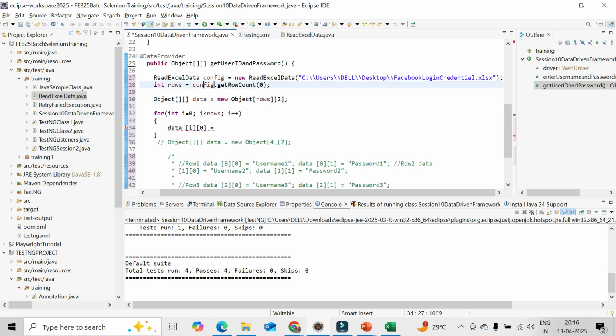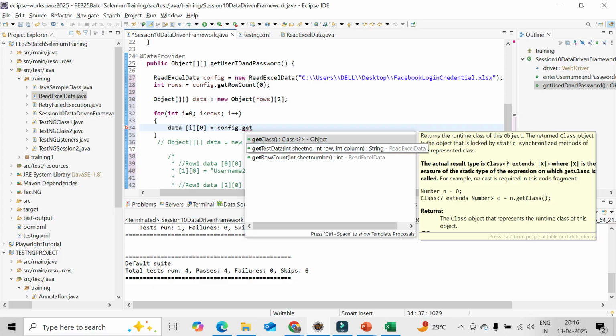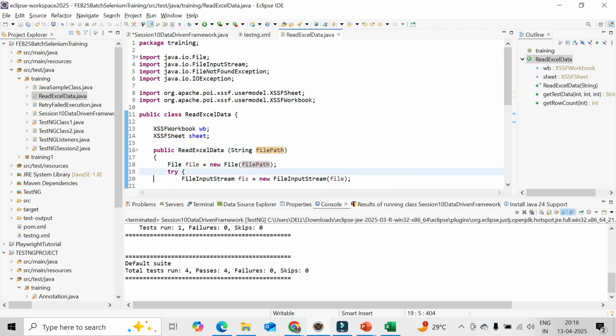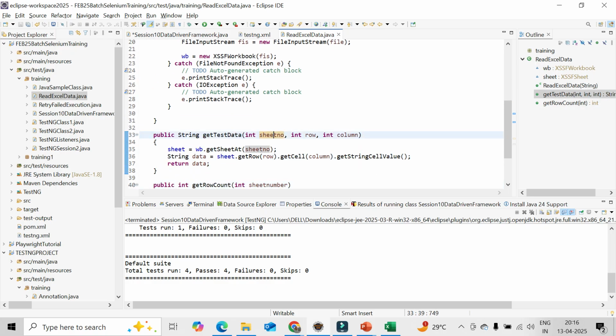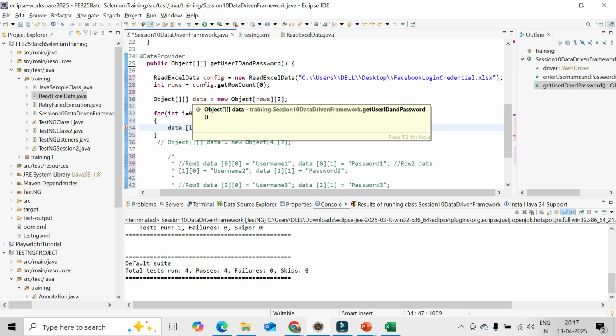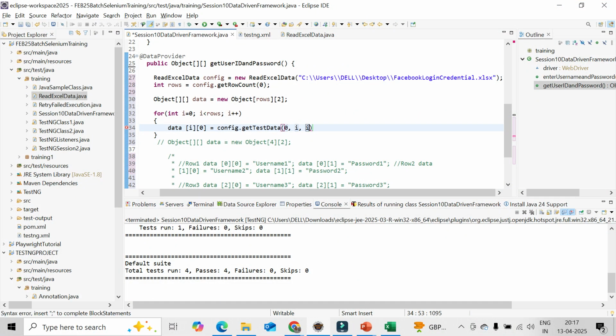And now I'll be calling that object here, dot the method name. What is the method name? Get data method we have called, right? And here I'll be giving, the first one is which sheet name. Try to read it thoroughly. First one is sheet name, second one is row, and third one is column. So that is the way we'll be calling it. Sheet name is 0. Row is nothing but the rows variable I am calling. Here it will be i. And column is 0, the first column.